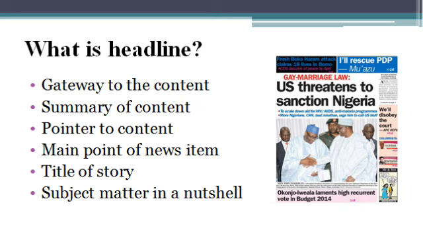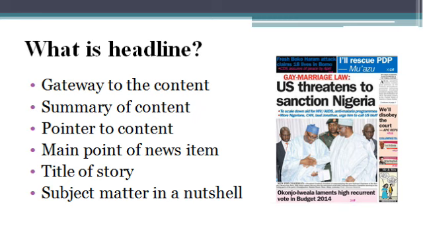Whether it is the physical copy of the newspaper or the online edition, the fact is that headline is very essential. And there are several kinds of headlines that appear in newspapers. So we're going to look at those headlines. Whether it is for straight news report or for feature story, we're going to look at different kinds of headlines that you find in newspapers.